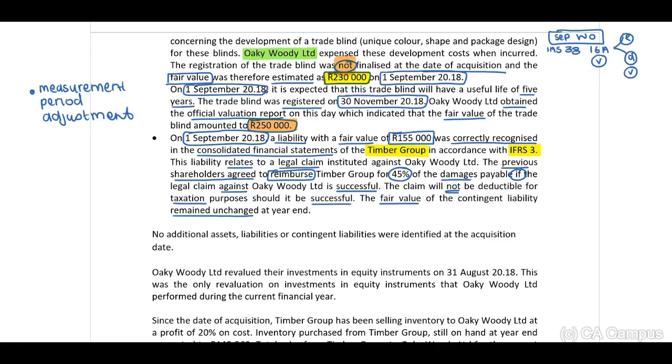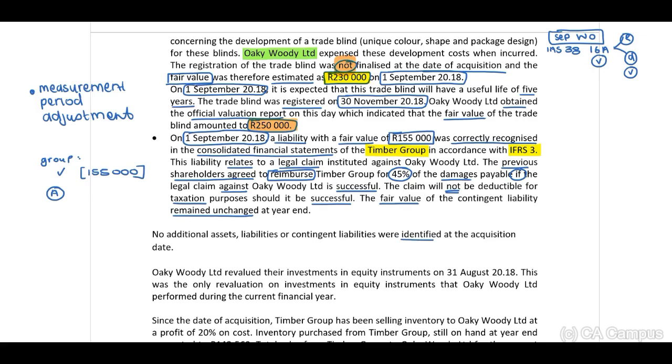Guys, they indicate to us in the group that they have correctly included this liability. But now there is a possibility of an asset, money being received, should they have to pay these damages. Therefore, this is an indemnification asset, and we will have to recognize this at acquisition date. No additional assets, liabilities, or contingent liabilities were identified at acquisition date.